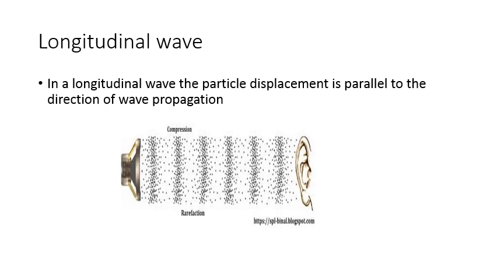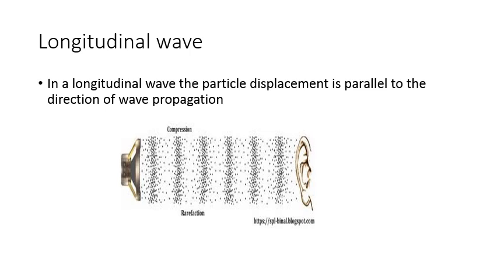Wave motion, thus, is the transportation of the disturbance from one place to another place in the medium. So, what is wave motion? The transportation of the disturbance from one place to another place in the medium is called wave motion. Wave motion is of two types, longitudinal wave motion and transverse wave motion.